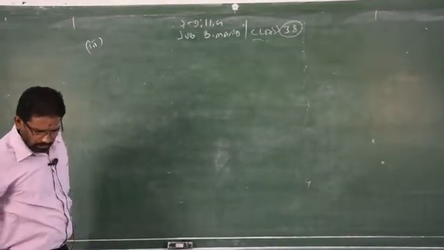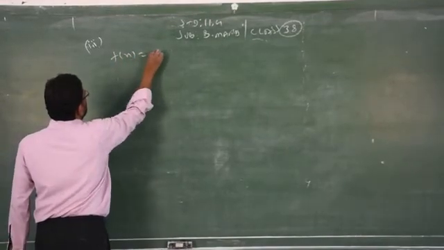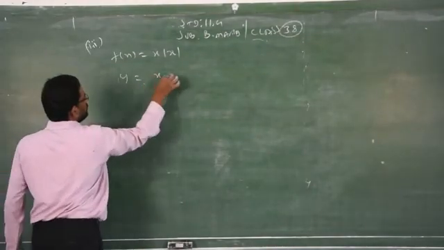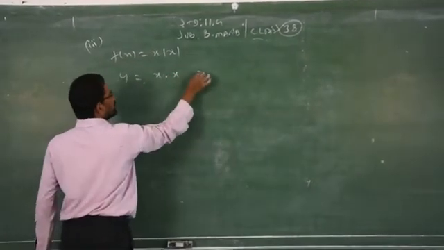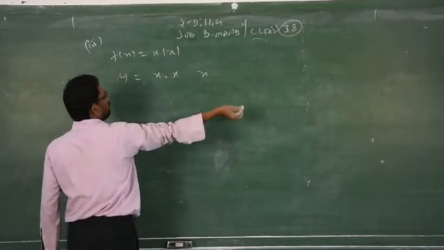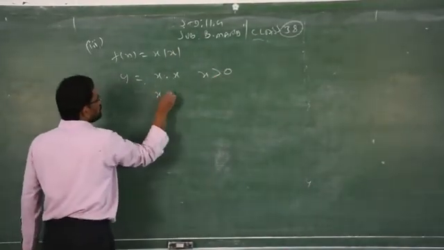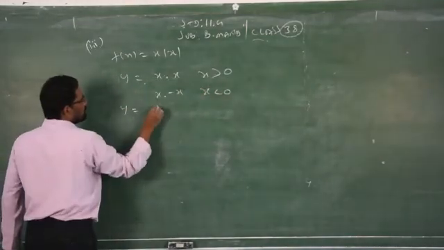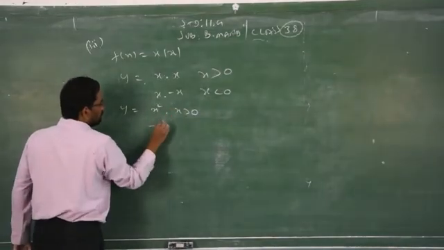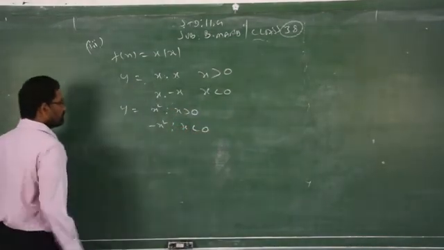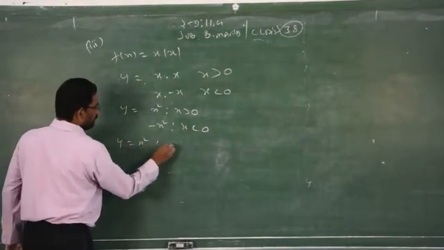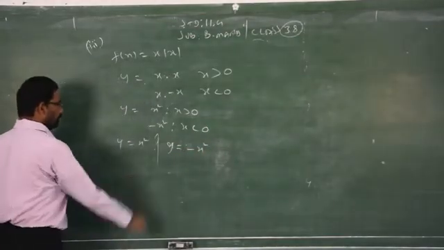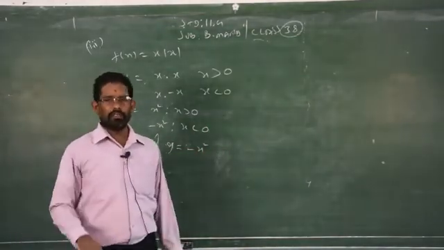This subdivision number 3 of the same exercise, f of x is equal to x into modulus of x. Here we have some function. I define y is equal to x modulus of x. I told you already there are two possibilities. No limits are given along with x in the modulus, therefore x into x when x is greater than 0, and x into minus x when x is less than 0. Therefore, y is equal to x square for x greater than 0, and y is equal to minus x square for x less than 0. So plot the points for both the curves, join them, and you will get the answer.